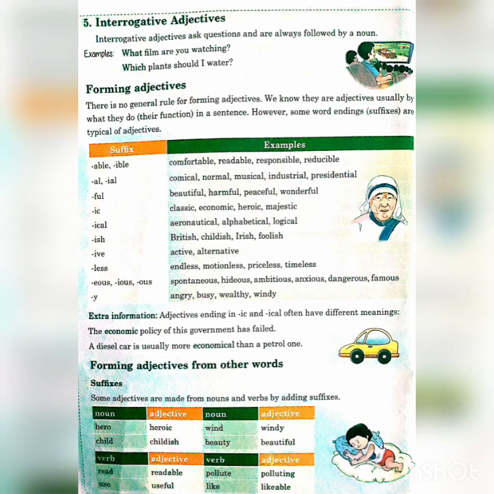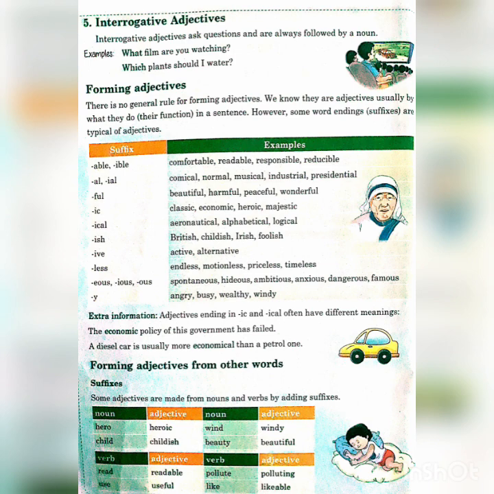Then again, there is one word, syllable. What is syllable? Actually, in the course of speaking, how many vowel sounds are used, the word is divided on that basis. The number of vowels doesn't depict the number of syllables. That is wrong. The number of sounds depicts the number of syllables.